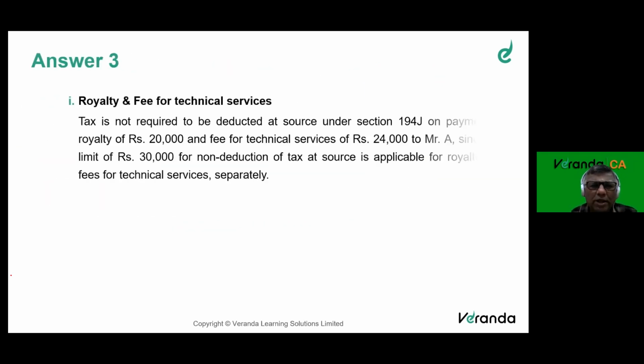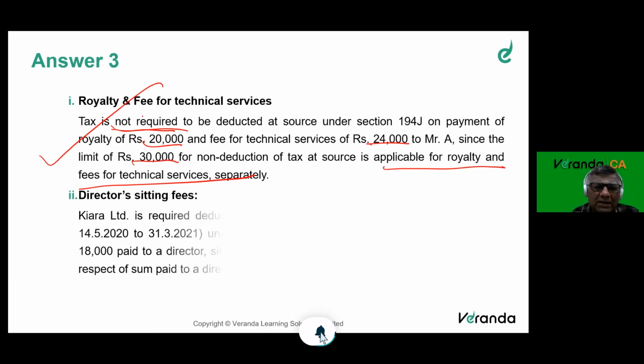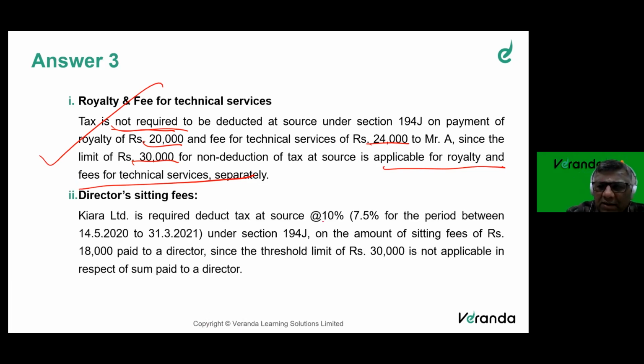Let us understand. Royalty: tax is not required to be deducted. I told you, on payment of royalty, 30,000, and technical fees, the limit of 30,000 is applicable for royalty and technical service separately. I told you for 194J, it is so. Director sitting fees, 10%; 7.5% was for the COVID year.